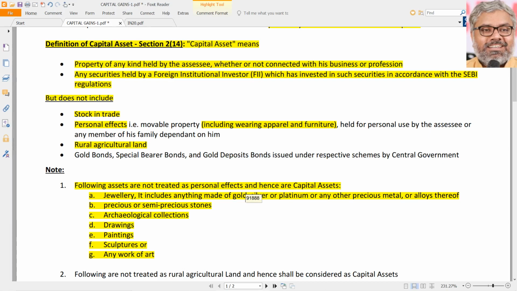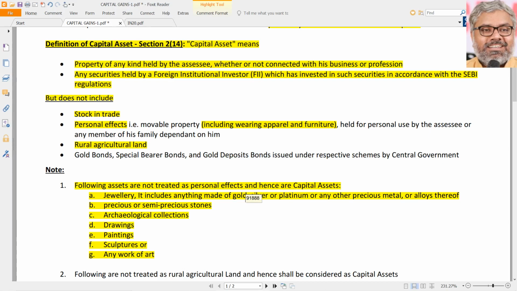Rural agricultural land, urban agricultural land classification becomes important. In the chapter of agricultural income, that was important to identify whether the farmhouse which is situated in an urban area or a rural area, whether the income from such house property is taxable or not. For that particular purpose, rural agriculture classification was important in that chapter of agricultural income.